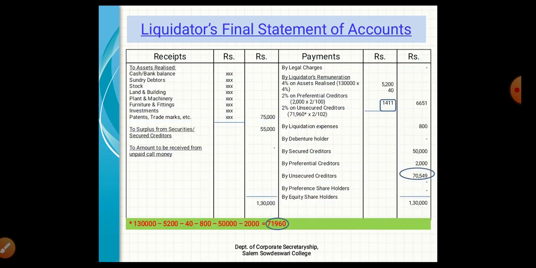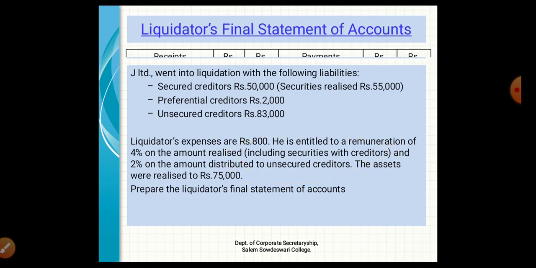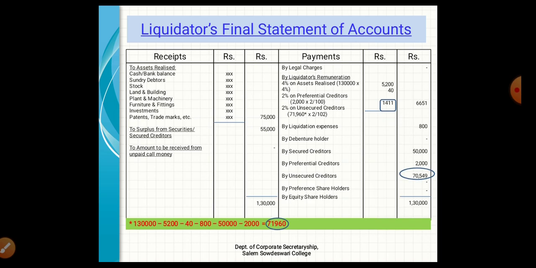Here we need to enter 5,000, but in the problem the liquidator is entitled to receive 4% on secured creditors too. So we need to include the secured creditors amount for asset realized also. So here, surplus from secured creditors 55,000: surplus amount 5,000 plus secured creditors amount 50,000, total 55,000. The amount to be received from unpaid call money: there is no unpaid call money given in the problem, so we simply leave it. So total receipts amount will be 1,30,000.